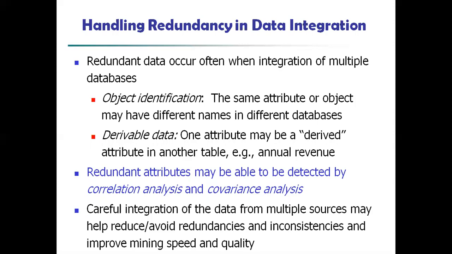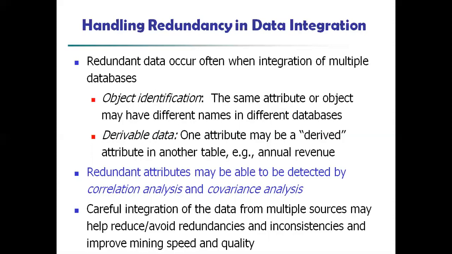One cause is object identification: the same attribute or object may have different names in different databases. Suppose pet names are given in one place, and original names in a different place. And derivable data: one attribute may be a derived attribute in another table. For example, annual revenue can be derived from daily salary. That is derived, and that can also affect your redundancy.